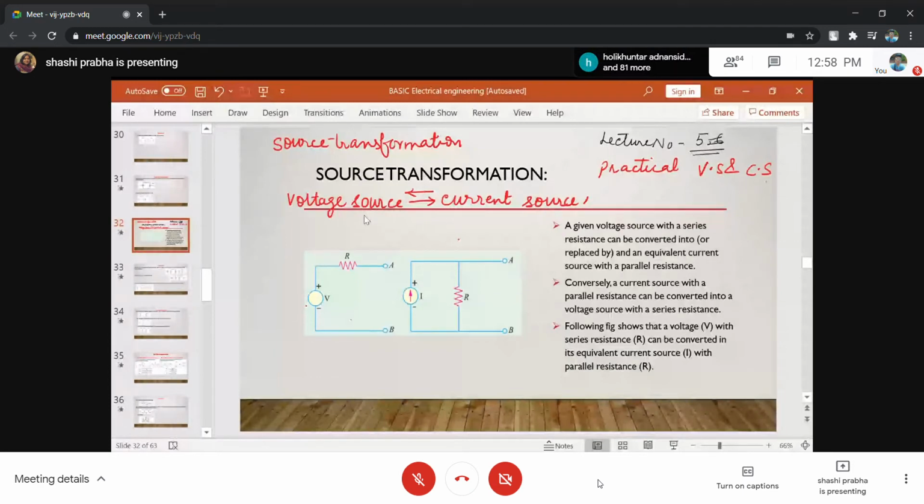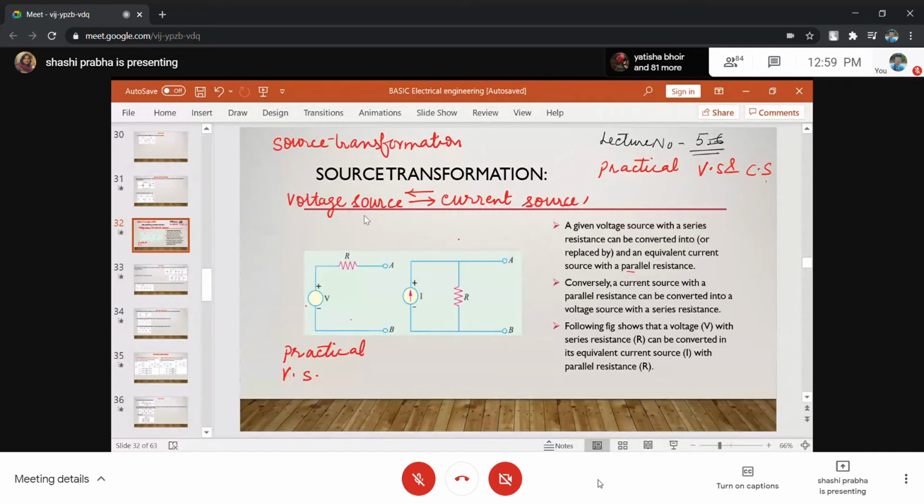A given voltage source with a series resistance can be converted into a current source with a parallel resistance. This voltage source with a resistance in series is a practical voltage source. Do you understand the difference between an ideal voltage source and a practical voltage source? An ideal voltage source has no resistance in series, and a practical voltage source has a resistance in series.